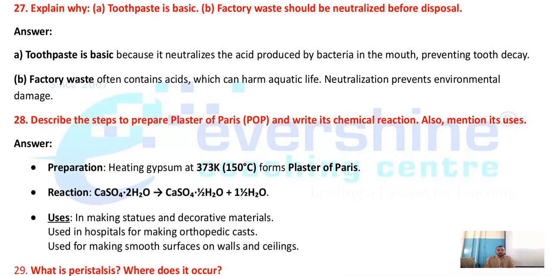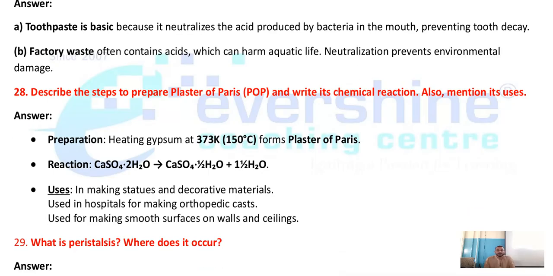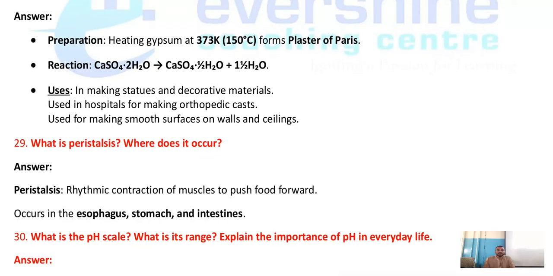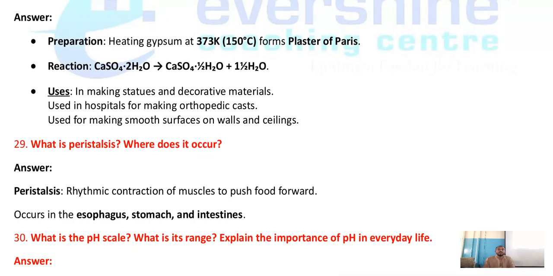Okay. Describe the steps to prepare plaster of Paris and write its chemical reaction. Mention its uses. What is peristalsis? Where does it occur? You might have seen your digestive system, alimentary canal. Once the food is chewed and transferred to the stomach, a peristaltic movement takes place in the esophagus. As you can see, the esophagus will contract and relax.